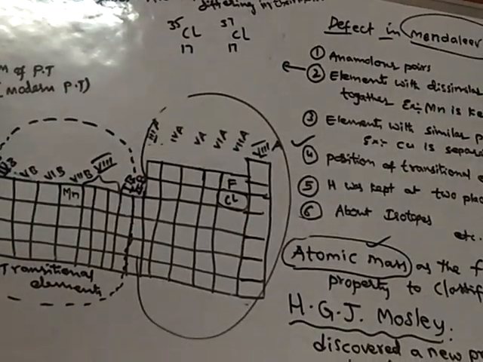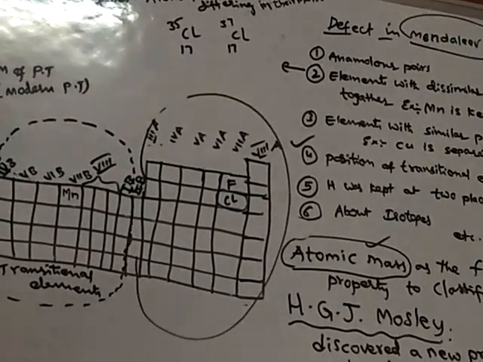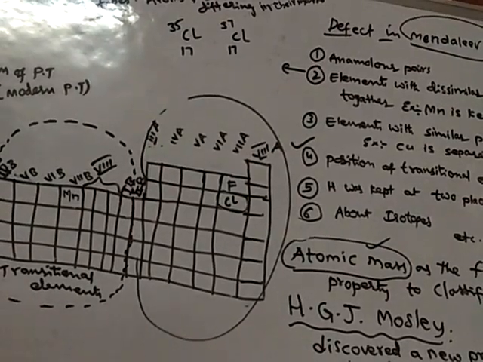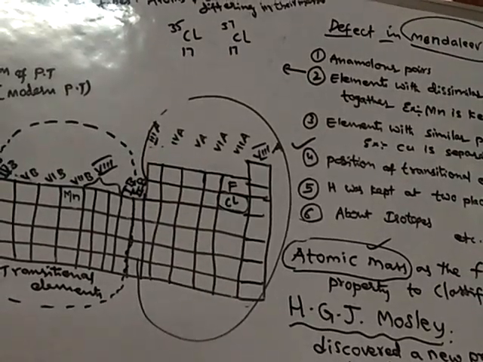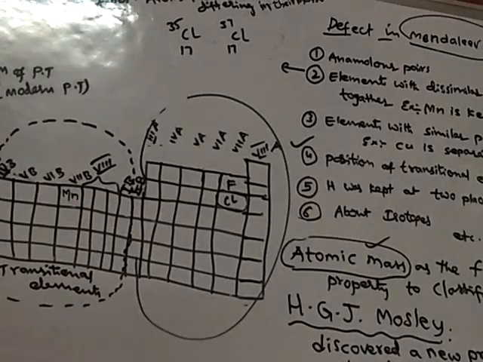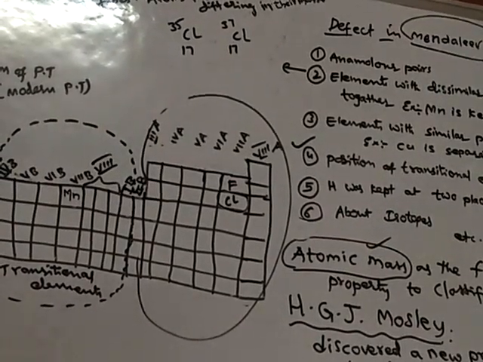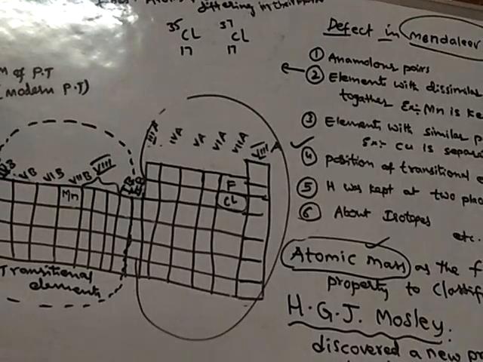Because Moseley followed the atomic number increasing order, whereas Mendeleev followed atomic mass increasing order. That is why the Mendeleev periodic table is rejected and the Moseley periodic table is accepted. Now we will learn some more details about the modern periodic table.